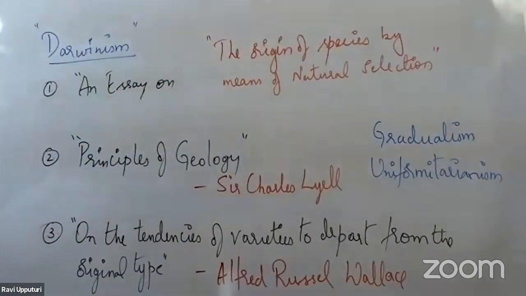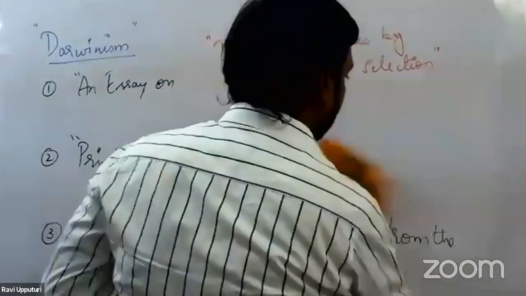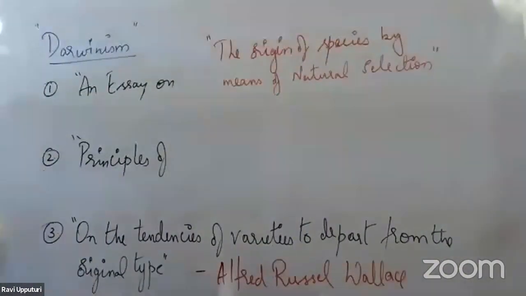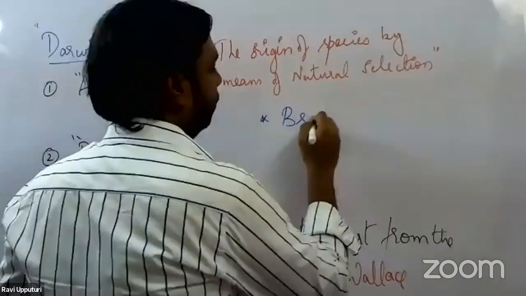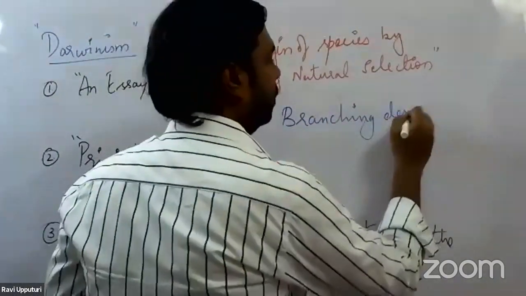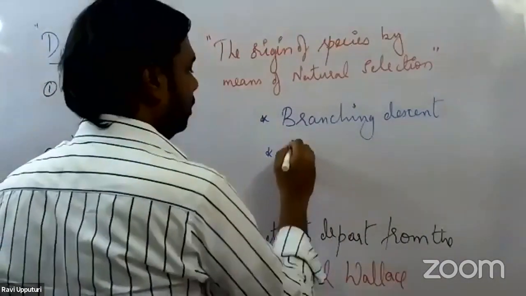So, two important key concepts of Darwin's theory. Before we get into the postulates, the first one is branching descent, and the second one is natural selection.